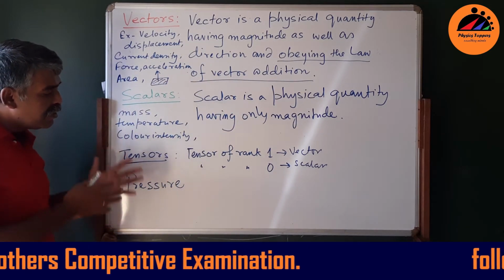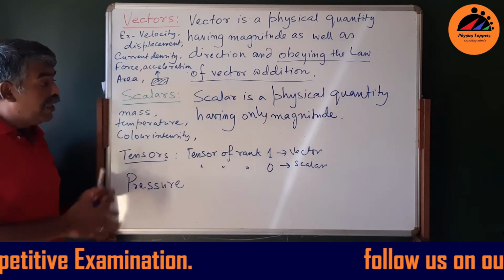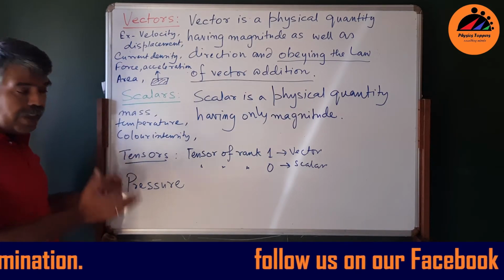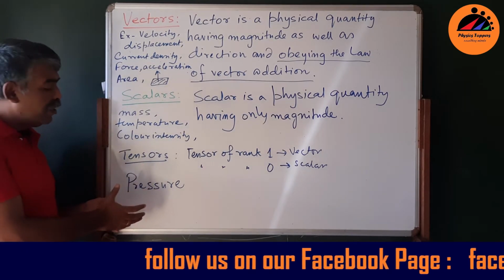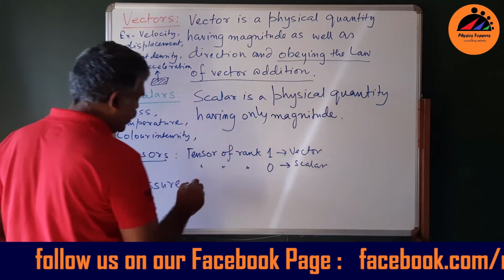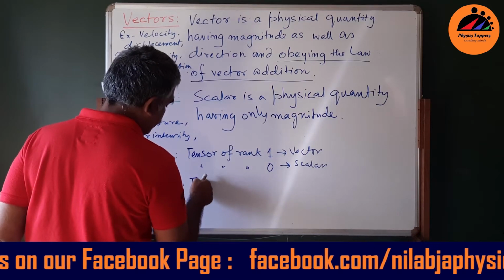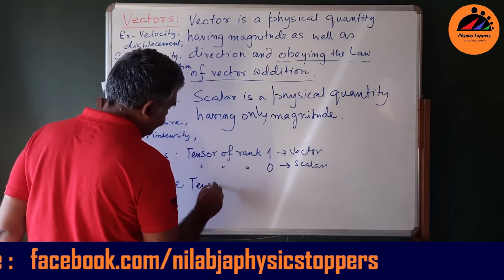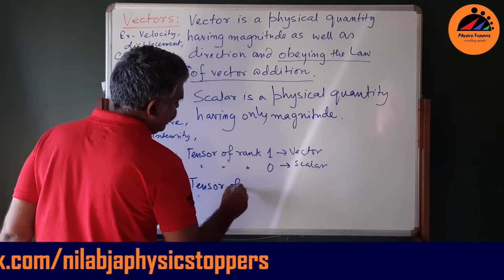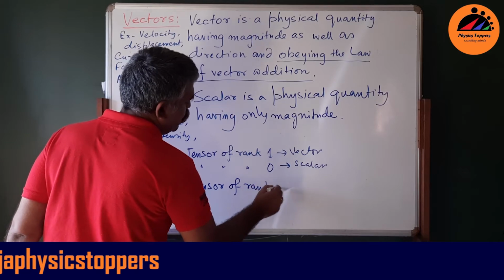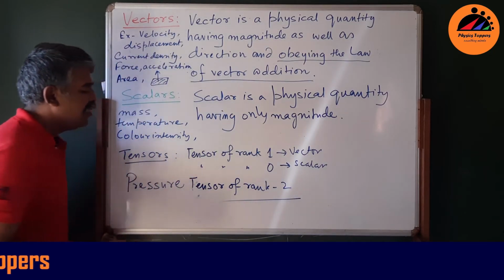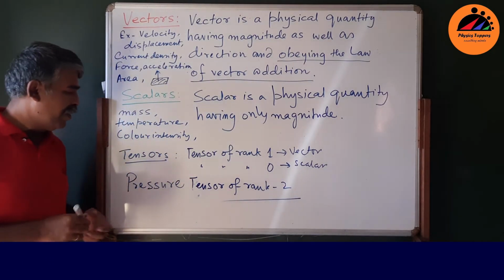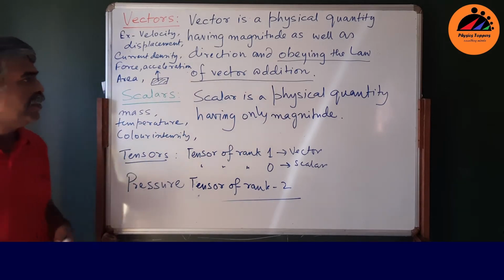So two vectors are involved here. It's neither a dot product. It's the combination of these two vectors that makes a tensor. So pressure is a tensor of rank 2, but I must not mention too much of these things. Anyway, you will get to understand as you age.